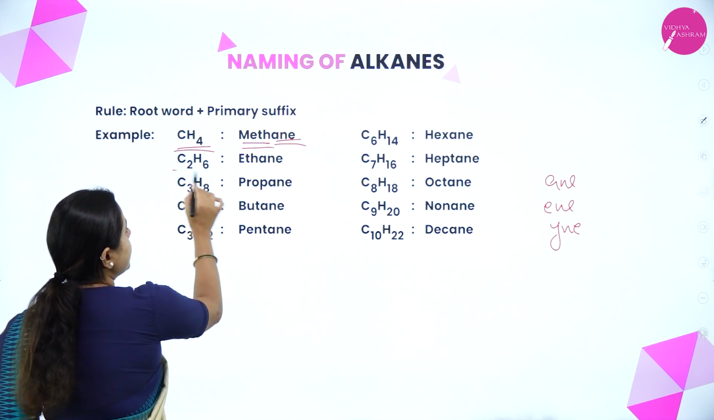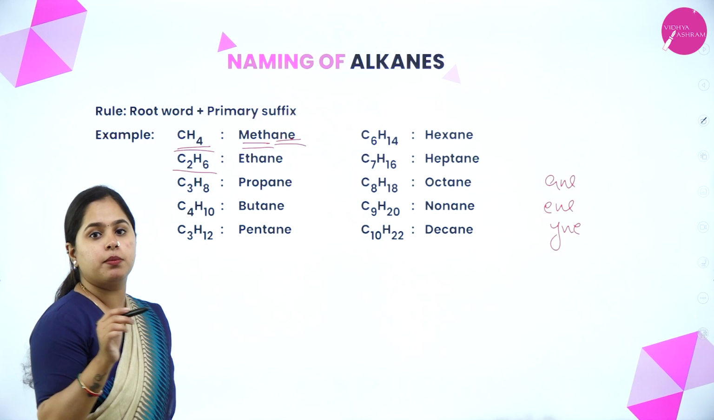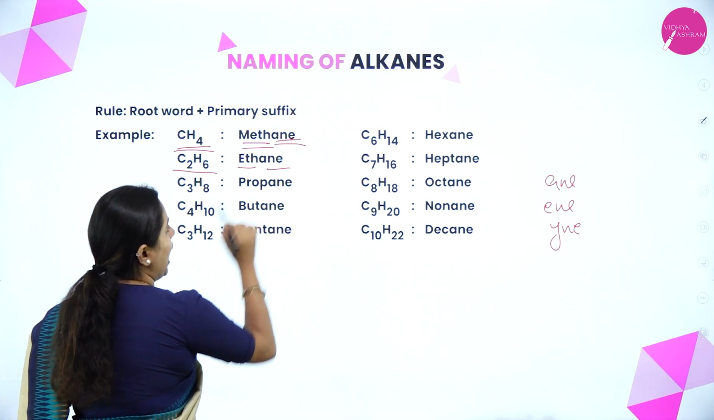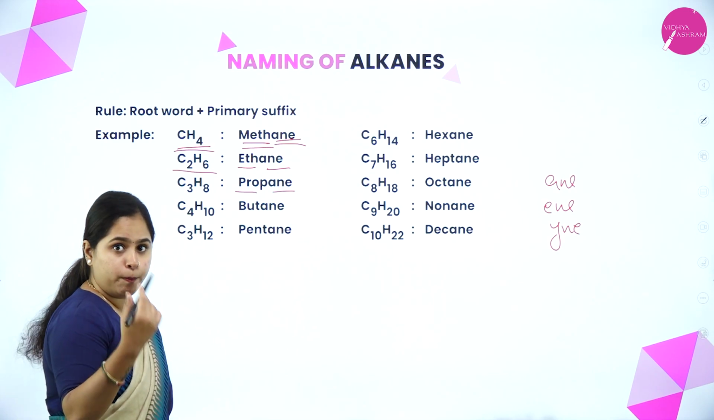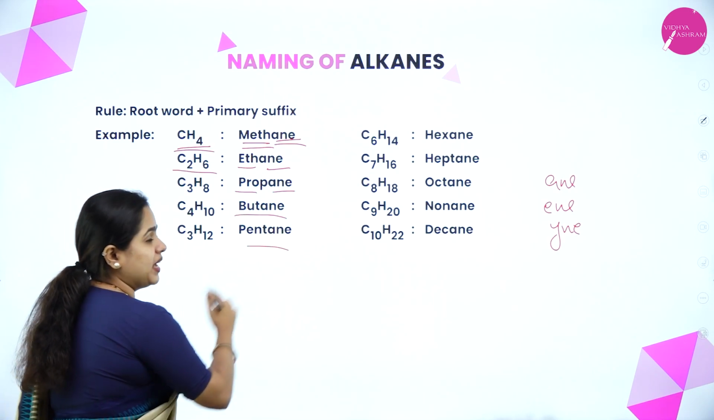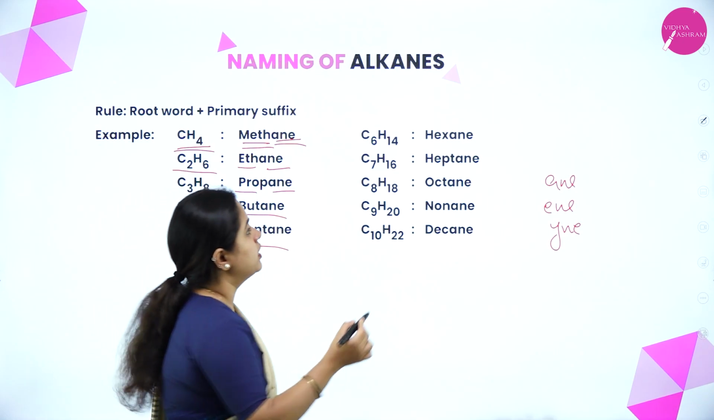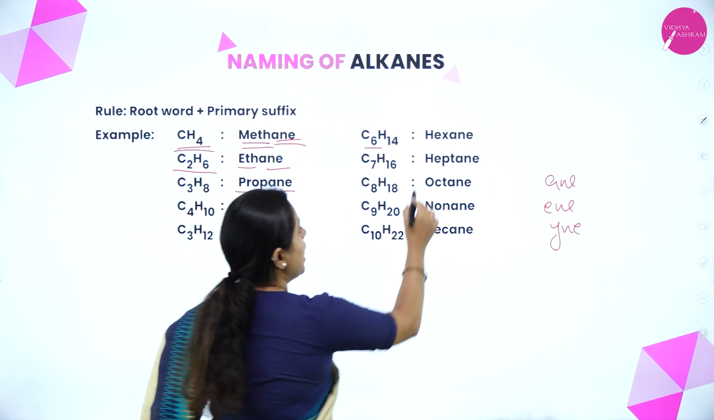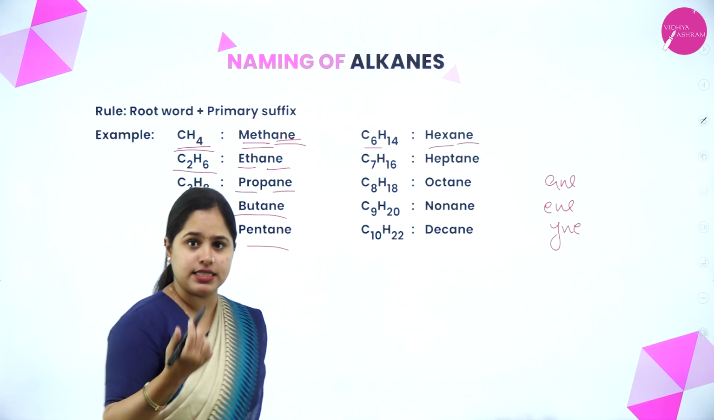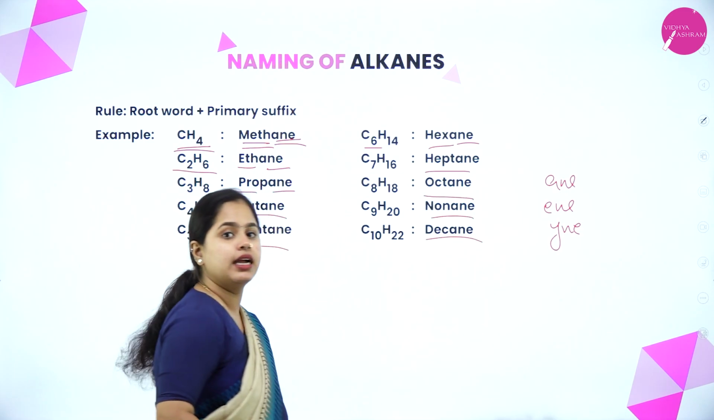Now the second homolog is C2H6. 2 carbon atoms are there, so eth and ane, that is ethane. Third one is prop and ane, propane. Then butane, pentane. The next one is C6H14. So 6 carbon atoms means hex. The root word is hex and it will end with ane as it is an alkane. Then heptane, octane, nonane and decane.